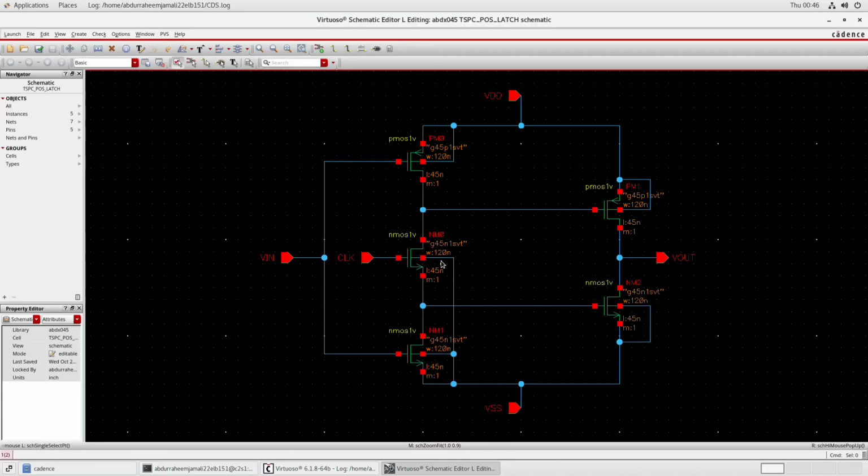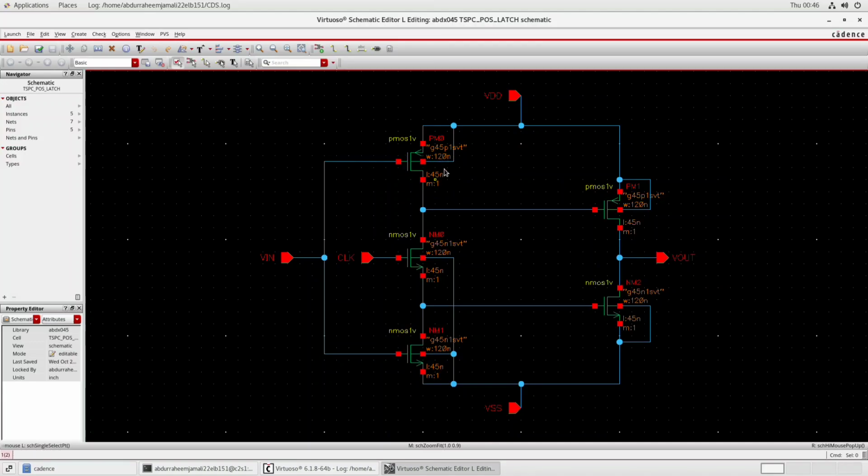TSPC consists of three stages. The first stage is the dynamic NMOS stage, for input sampling, and we have a PMOS keeper stage, which is here, and we have the static CMOS stage, which is here. So in short, we have this kind of arrangement in TSPC, true single phase clocked positive latch. We have two PMOS and we have two NMOS, and in the positive latch again we have this NMOS.